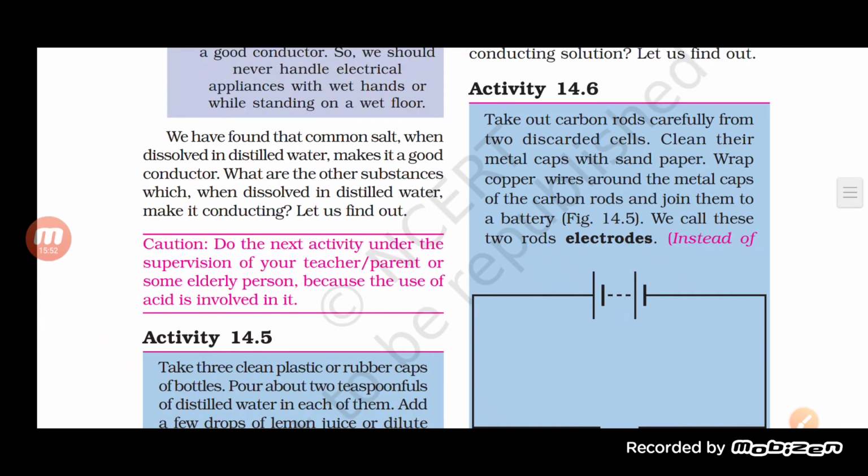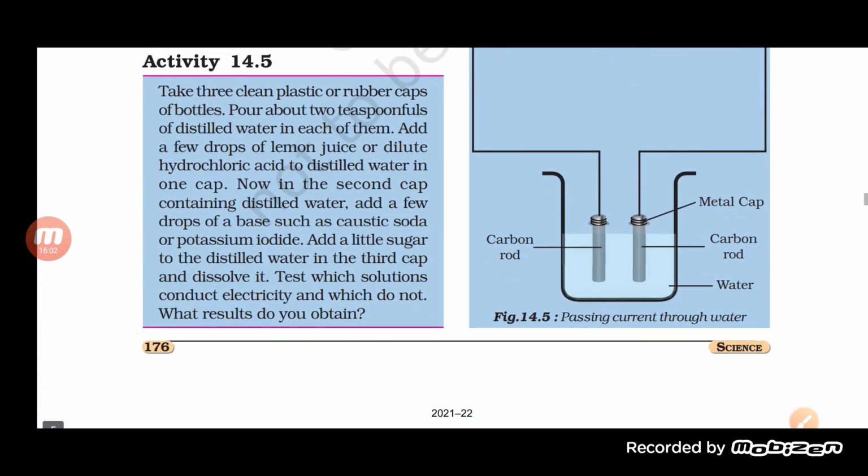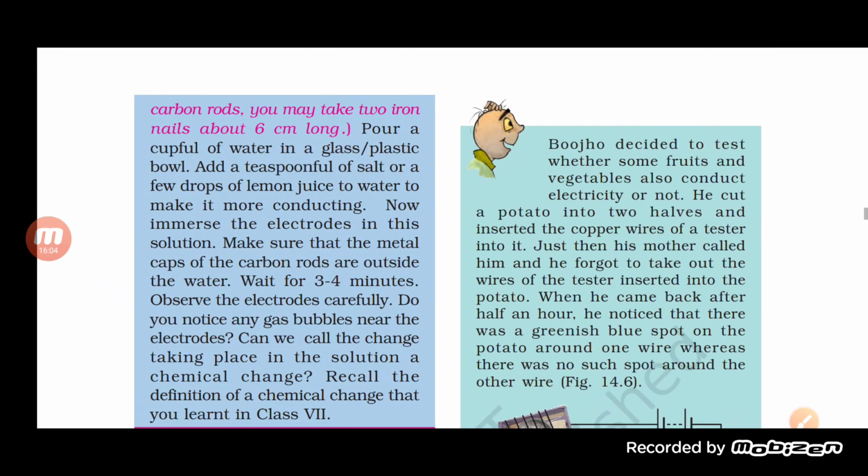We have cleaned the metal cap with sandpaper, wrapped the copper wire around the metal cap of the carbon rod, and joined them through the battery here. Now we will pour a cup full of water into a glass or a plastic bowl. Add a teaspoonful of salt or a few drops of lemon juice to the water to make it more conducting, and now immerse the electrodes in this solution. Make sure that the metal caps of the carbon rods are outside the water.